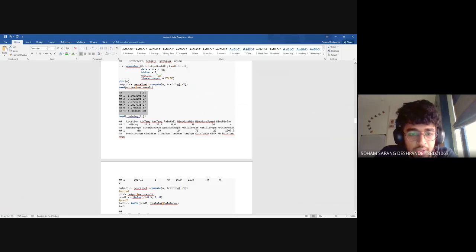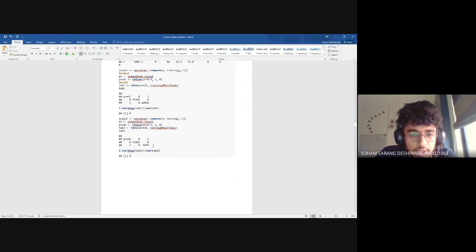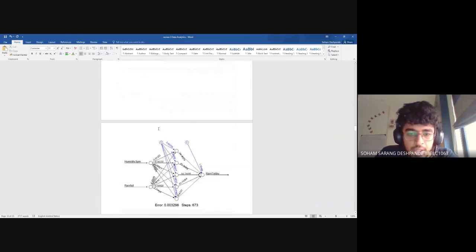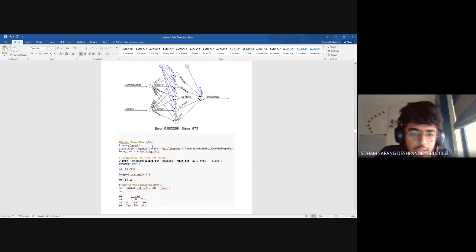Here are the values. After that, here's the confusion matrix for the training data set, and the misclassification error is 0. And for the testing also, I have plotted the confusion matrix, and here also the misclassification error is 0. So I'm getting 100% accuracy for the neural network. So here is the model, the figure. And now Karthik will tell about the decision tree classifier, which he did.